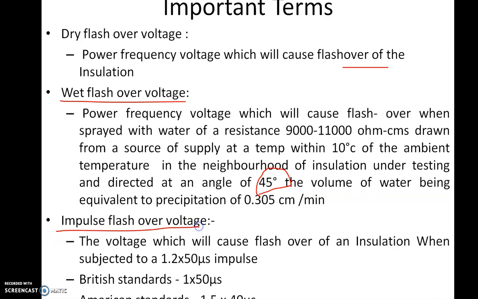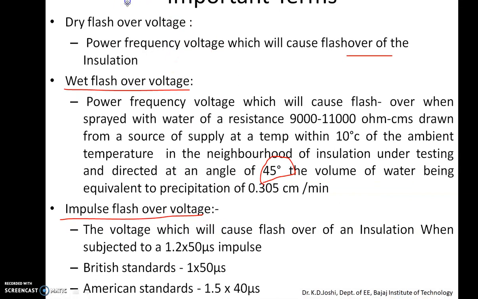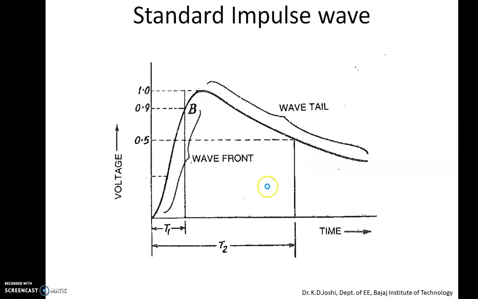Impulse flashover voltage, already I have explained this to you. This is on a 1.2 by 50 microsecond impulse in Indian standards. For Britain and America, there are different standards as shown here. Now this is the standard impulse wave which I have already told you. T1 is the time, this is 1.2 microsecond, and T2 is another time period, this will be 50 microsecond. So what is the time taken to reach the peak? This is T1. What is the time taken to reach 50% of the peak? That is the T2 time.